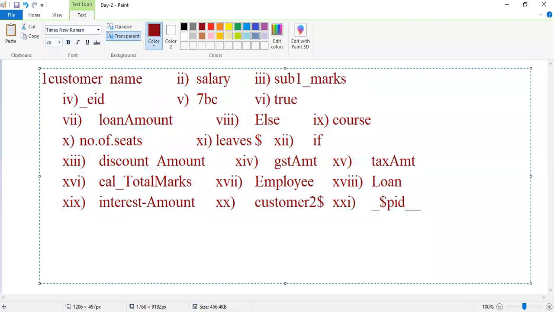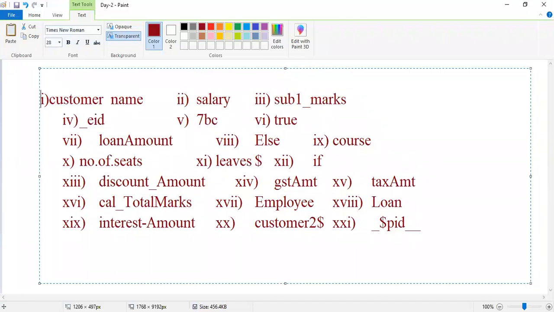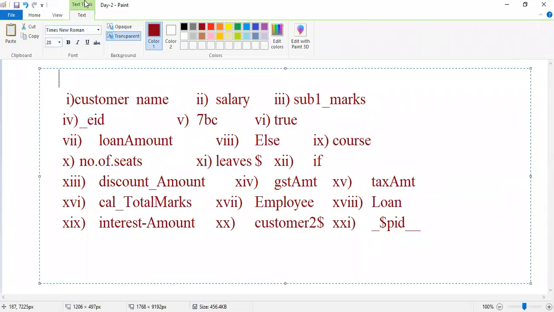What are the invalid names here? If you feel that 1, 5, 6 are invalid, then I need the answers 1, 5, 6, all at once.